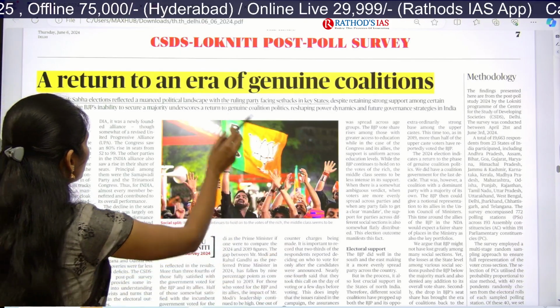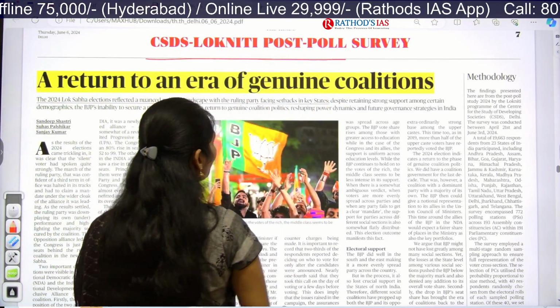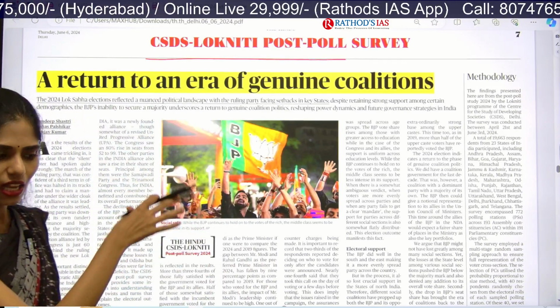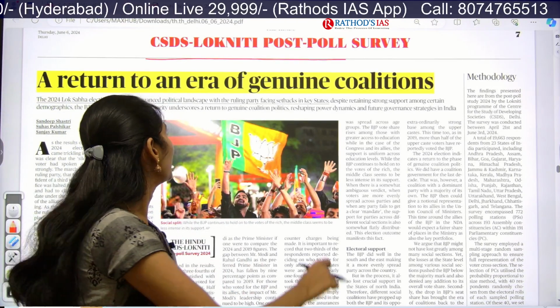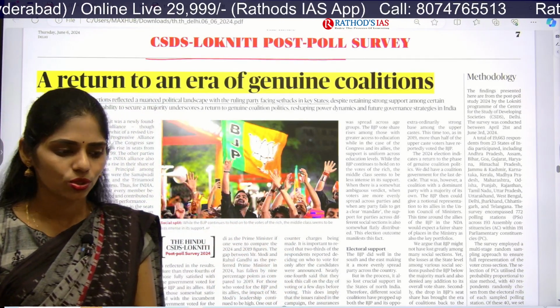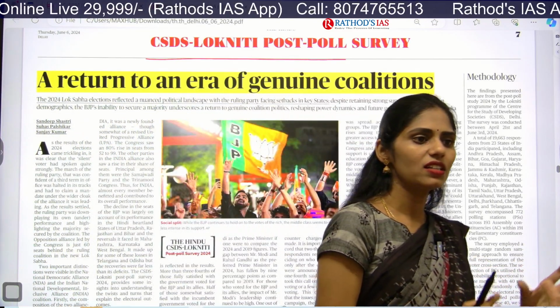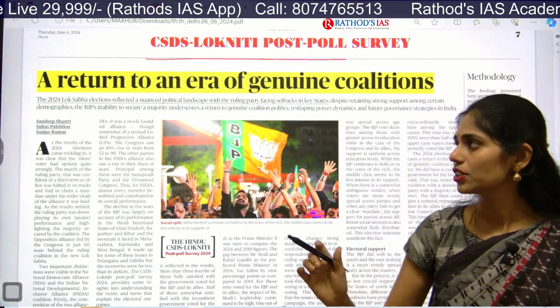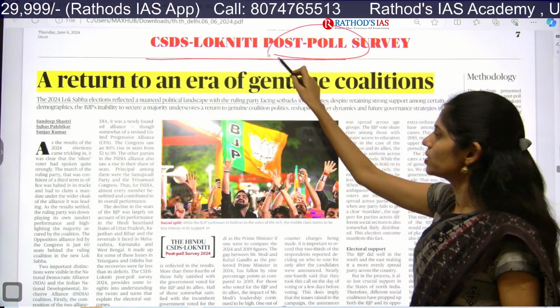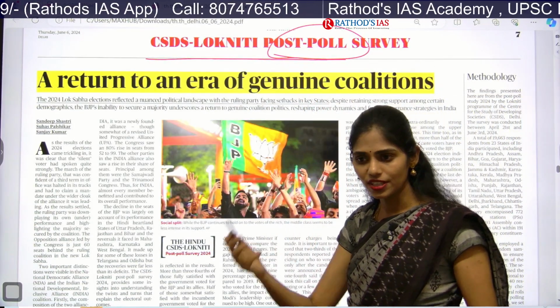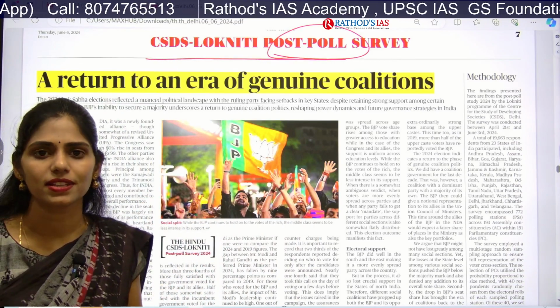And here you can see one important page. This page is about the CSDS Lokniti post poll survey. This is about the details of the survey which is done by the CSDS. This report you can focus on, because it is giving analysis after elections, that means a post poll survey, after the election result. Based on the result, it is giving some survey, so you can rely on this to some extent.